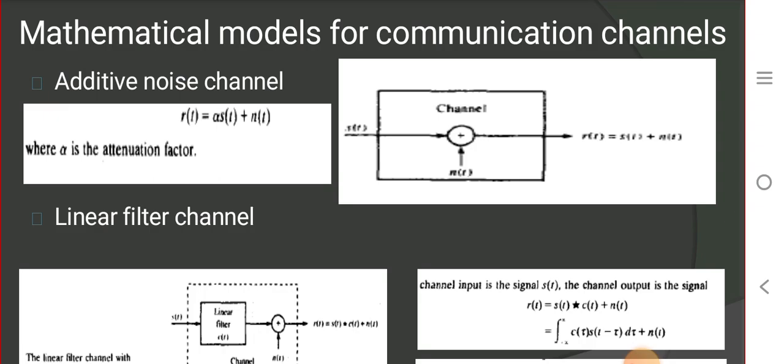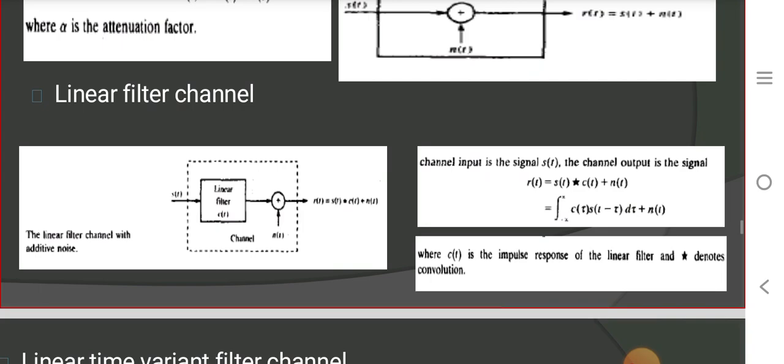Now moving on to the second one, that is the linear filter channel. The linear filter channel is also a time invariant channel. This is used to characterize mainly the wireline telephone channels. The wireline telephone channels carry multiple signals, and these signals are band limited. In order to get the band limited signals, filters are used. These filters ensure the signals are band limited.